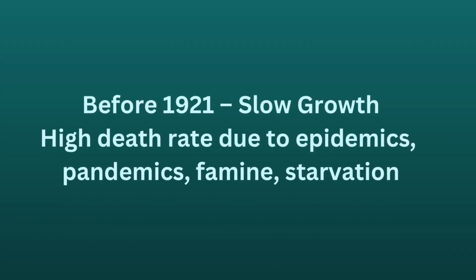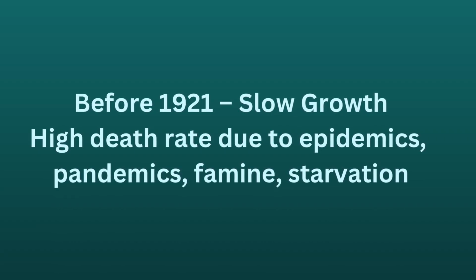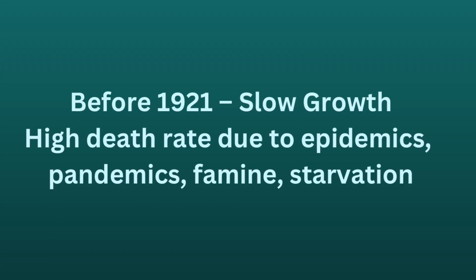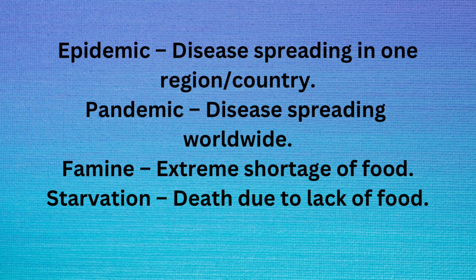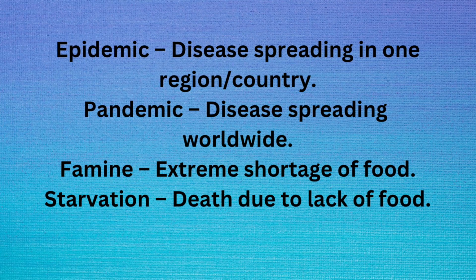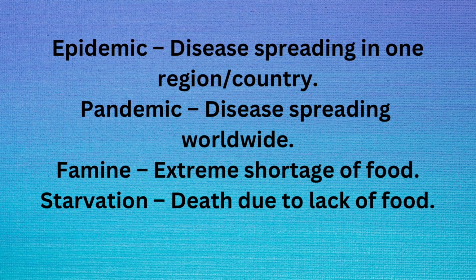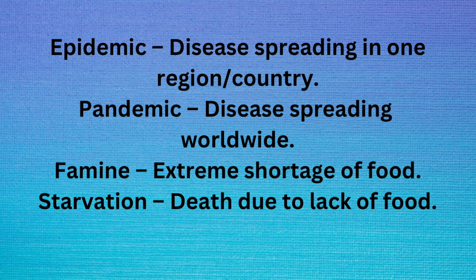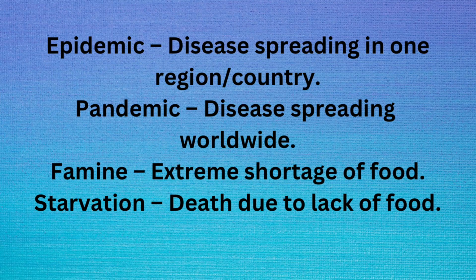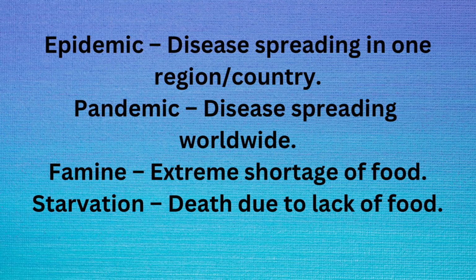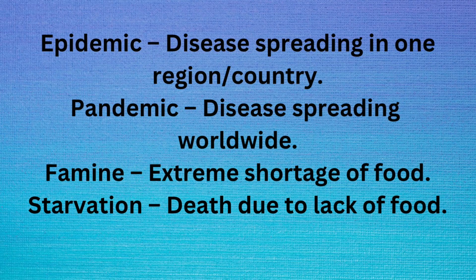Before 1921, population growth was slow and irregular because the death rate was very high. The death rate was high due to epidemic, pandemic, famine, and starvation. An epidemic is a disease that spreads in a particular area or country, while a pandemic spreads across many countries or the whole world. The influenza pandemic of 1918 killed millions of people in India. Famine means extreme shortage of food in a region, and starvation refers to people dying due to lack of food.